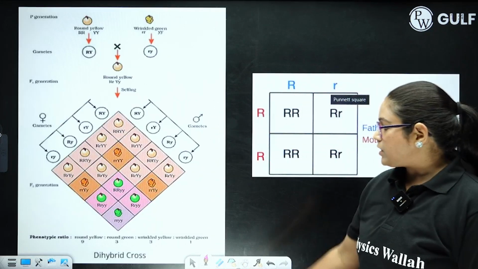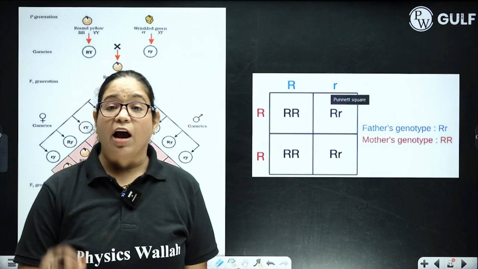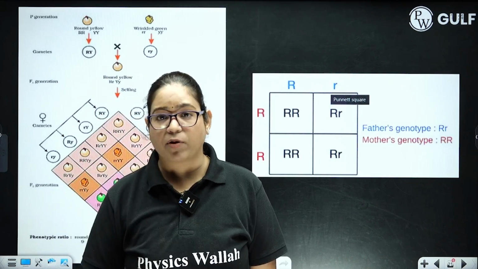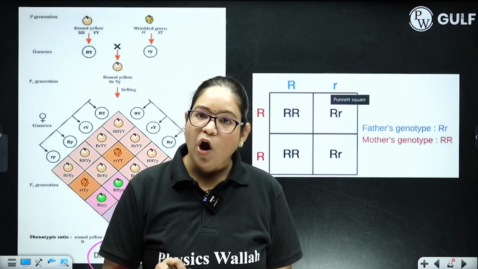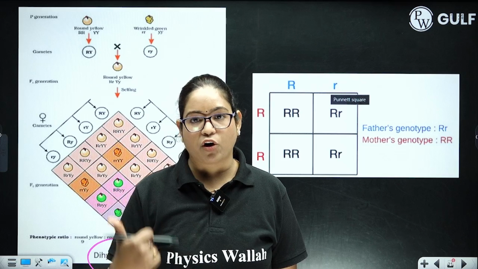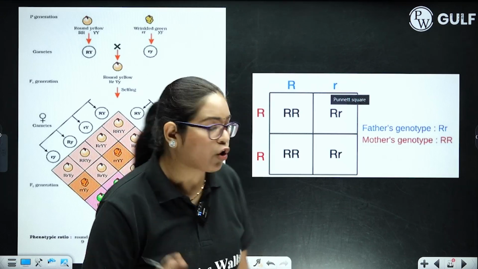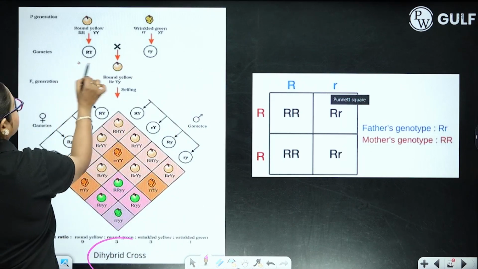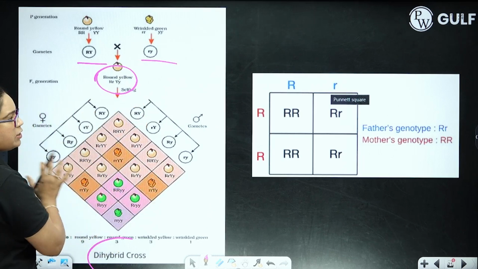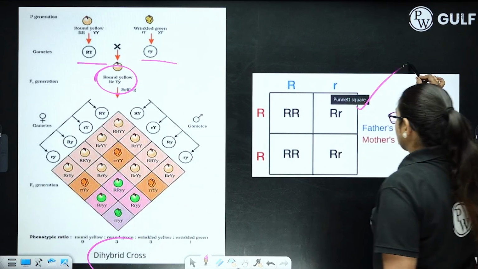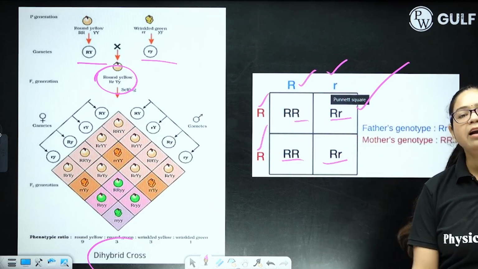Next, we have dihybrid cross and monohybrid cross structures. They are very important. As you know, in this chapter, a question will definitely come from monohybrid or dihybrid cross. Monohybrid means when one character is used for crossing. Dihybrid means when two contrasting characters are taken into consideration for crossing. So over here, this is very important: how the gametes are formed, how the F1 generation is formed, and you have to make a Punnett square. This is a Punnett square that shows the possible genotypes from the gametes coming from mother and father.